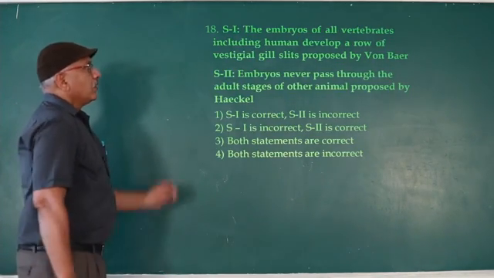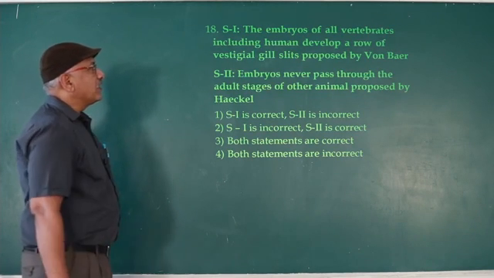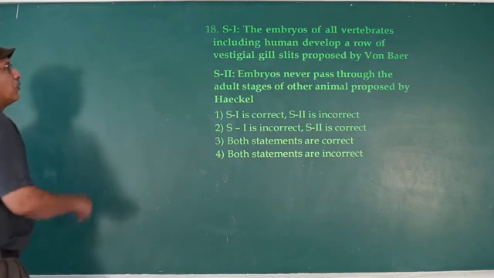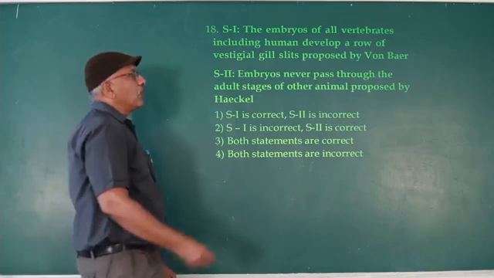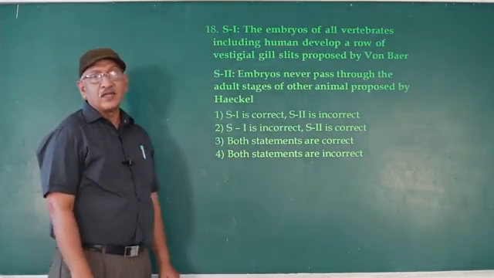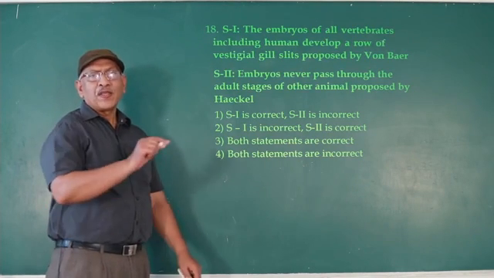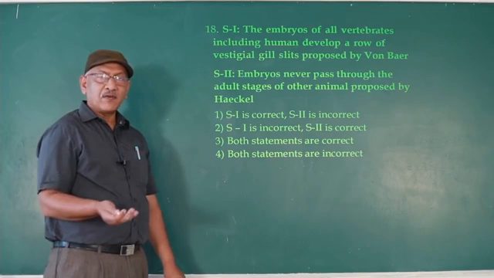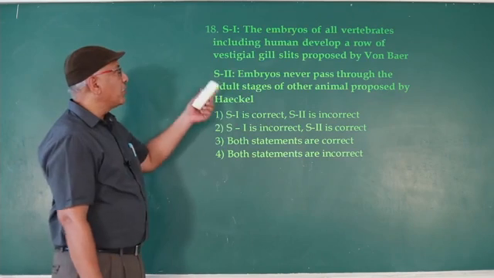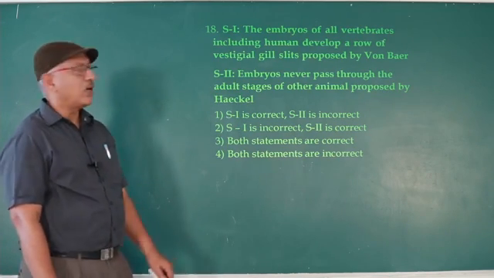Statement: the embryos of all vertebrates, including human, develop a row of vestigial gill slits, proposed by Von Baer. Wrong. Not all vertebrates. Fishes have functional gill slits in the embryonic stage. Amphibians also functional. In Pisces and amphibia, gill slits are functional throughout the lifespan. In reptiles, aves and mammals, embryos have vestigial gill slits. That's why the first statement is wrong.